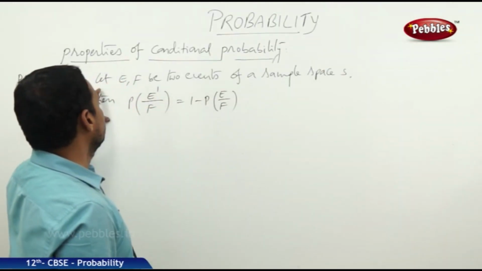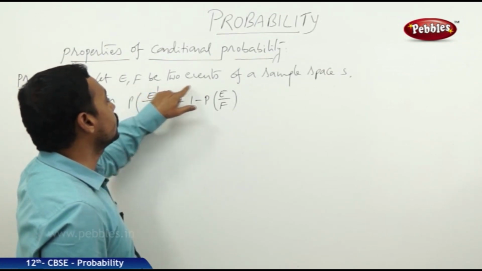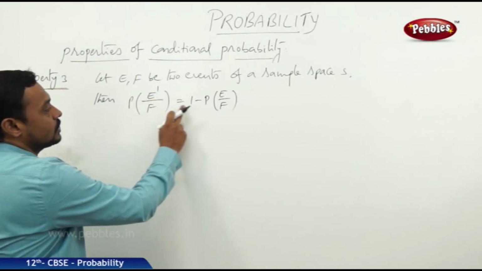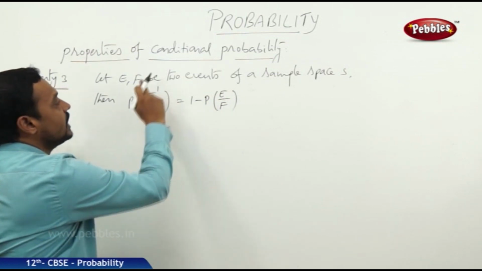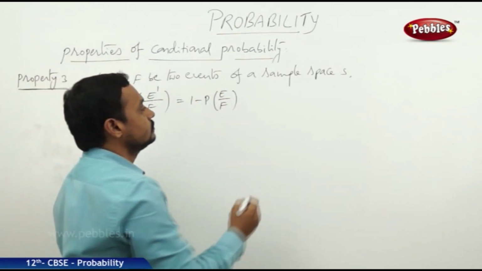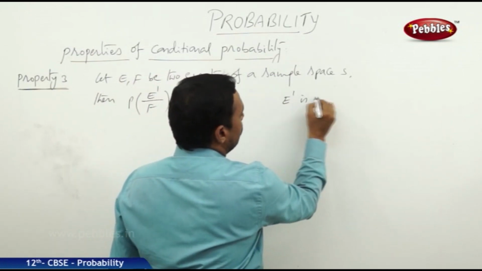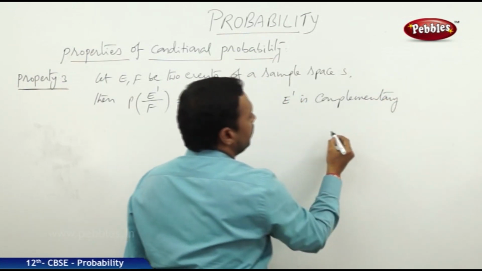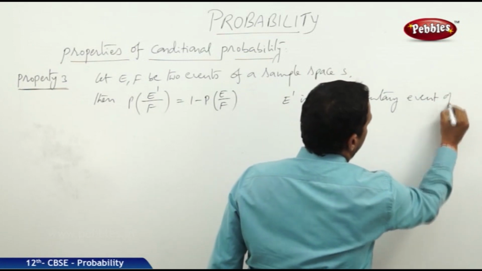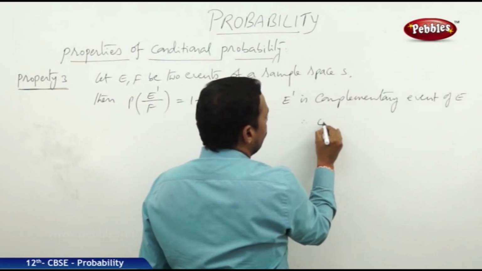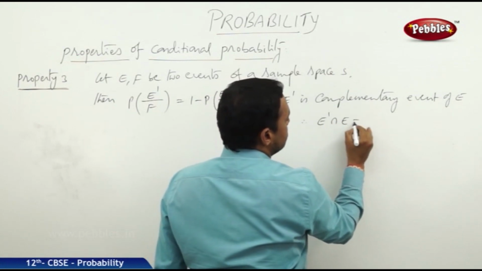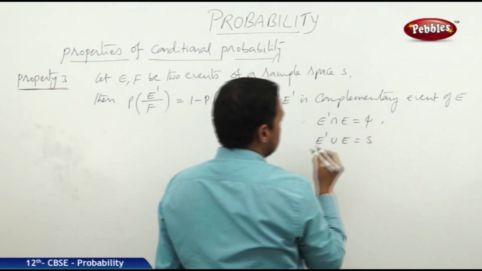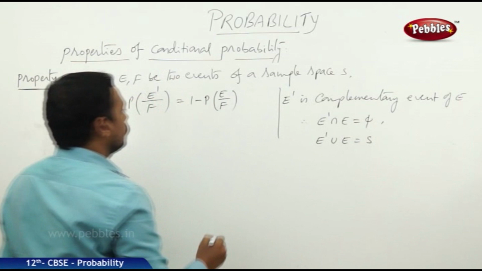Now the third property: let E, F be two events of a sample space S, then P of E dash by F is equal to 1 minus P of E by F. E dash is the complementary event of E. Therefore, E dash intersection E is equal to phi and E dash union E is equal to S. So it is already known.